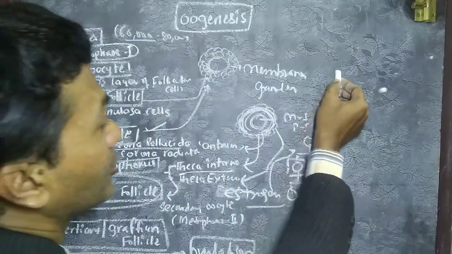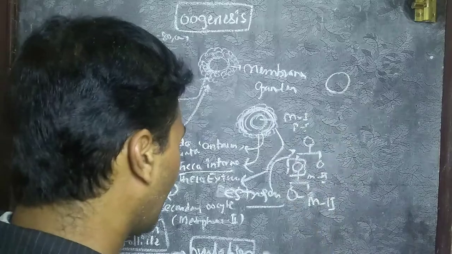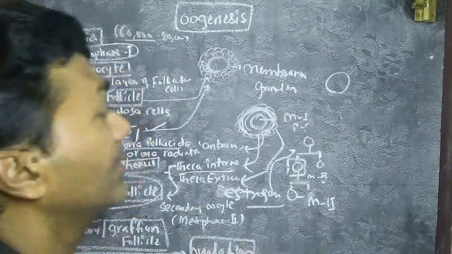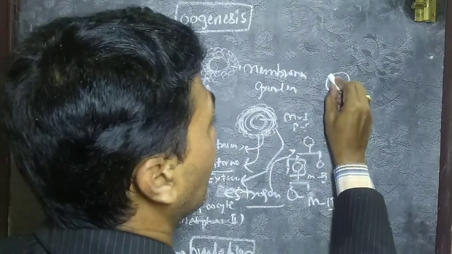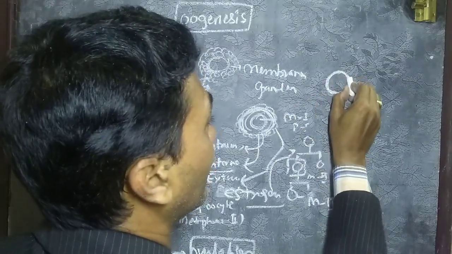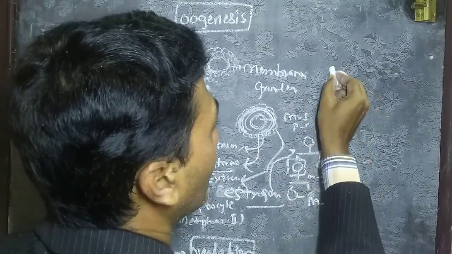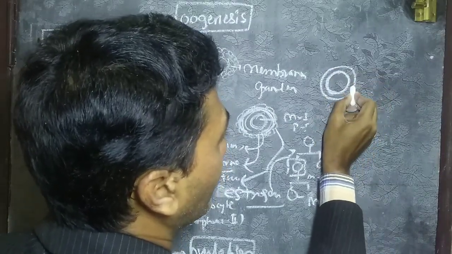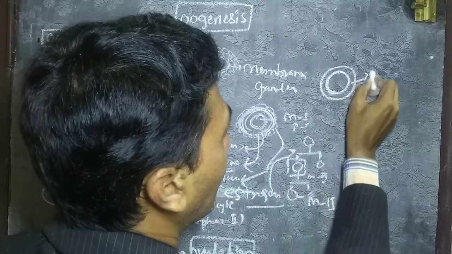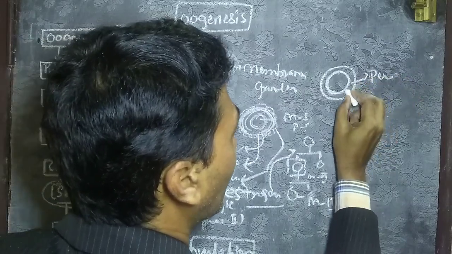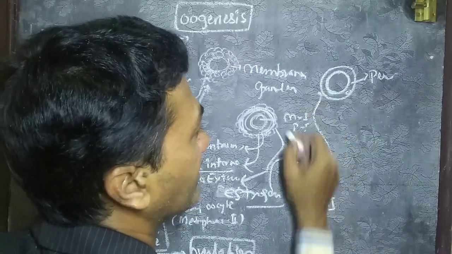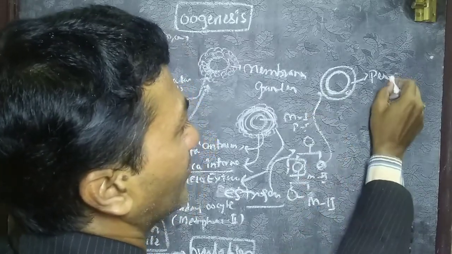So a fully matured ovum, you can't say ovum, it is a secondary oocyte, right? The secondary oocyte has a cell membrane known as the vitelline membrane, and upon it the zona pellucida is there. Between the zona pellucida and the vitelline membrane is the cavity known as the perivitelline space, where the polar body exists.